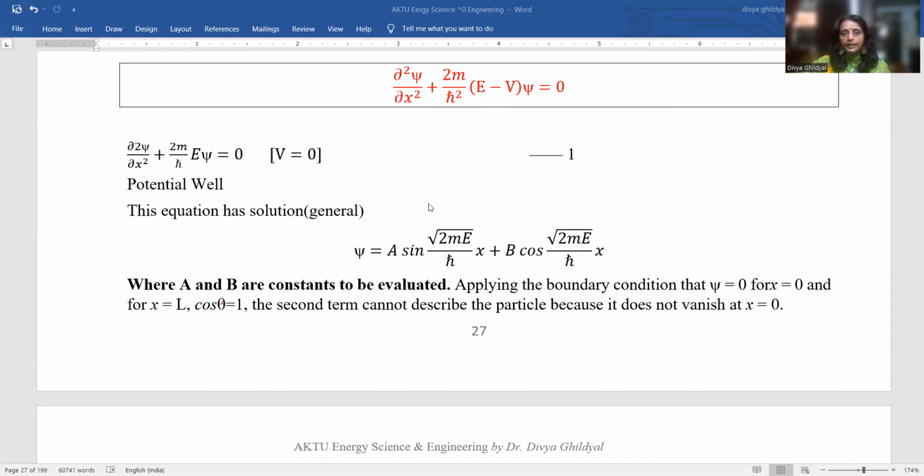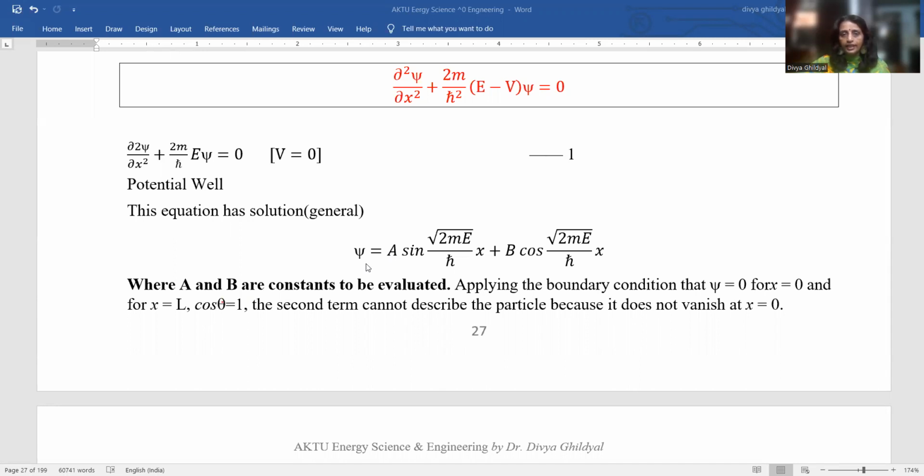This comes from the mathematics of differential equations, where it is a second-order differential expression and it has a general solution in this form. Now, these two constants A and B we are going to evaluate to find the wave expression for the particle trapped in a one-dimensional well.